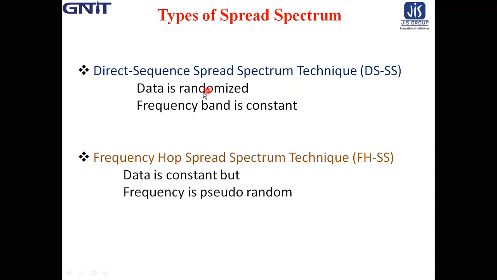In DSSS, the data is randomized, but the frequency is constant. But in frequency hop spread spectrum, your data is constant, whereas the frequency is varying. Frequency is pseudo-random. Its frequency in every hop is changing from the center frequency. So this is the basic idea behind direct sequence spread spectrum and frequency hop spread spectrum.